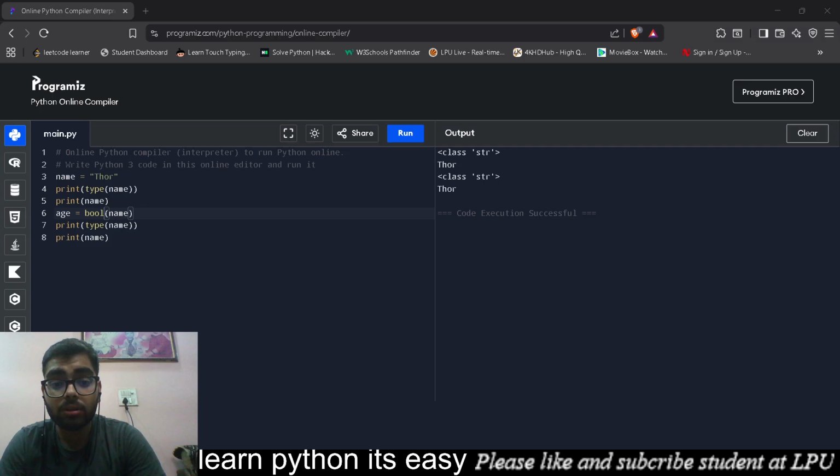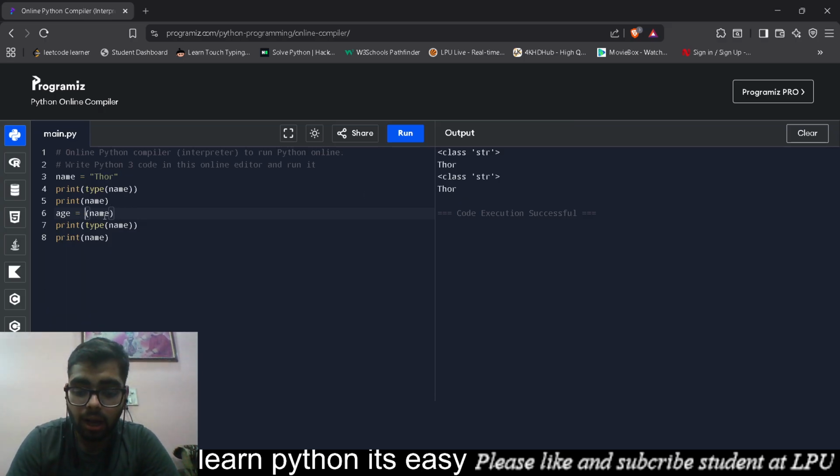But there is a common mistake. So what's the common mistake out there? If I put float here, and I change this from Thor, so I'll just do 12.6. Okay, then not float to int. You see int.